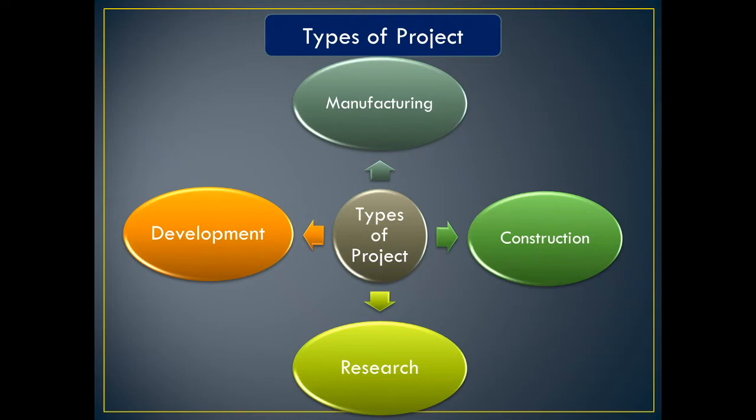We would be talking about types of project. As you can see, there are 4 types of projects: manufacturing, construction, research, and development. Let's talk about manufacturing. What are the examples of manufacturing types of project? Automobiles or other industries dealing in producing portable goods. Each new car of any brand is a project.